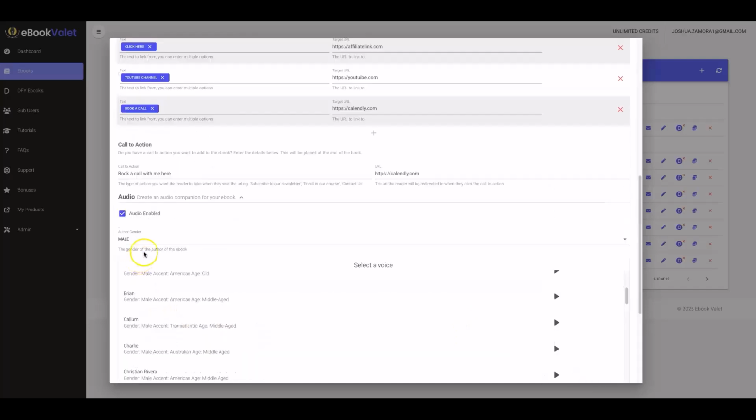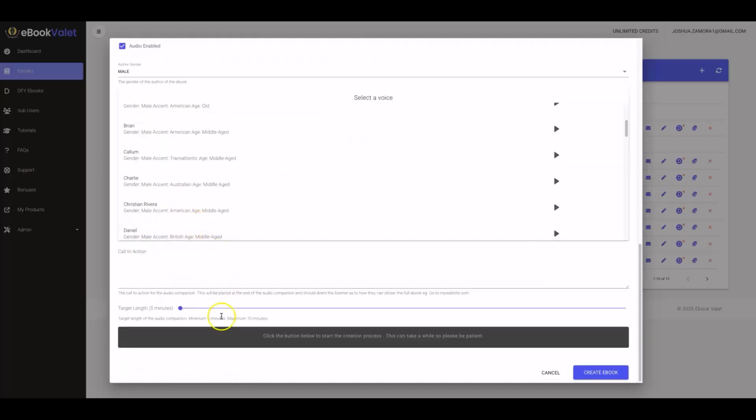You can add your call to action at the bottom here. So book a call with me by calling, and then you had your phone number, and then obviously the voiceover actor is going to say this at the end of the audio version of the ebook. You have the option to increase the length of the audiobook.